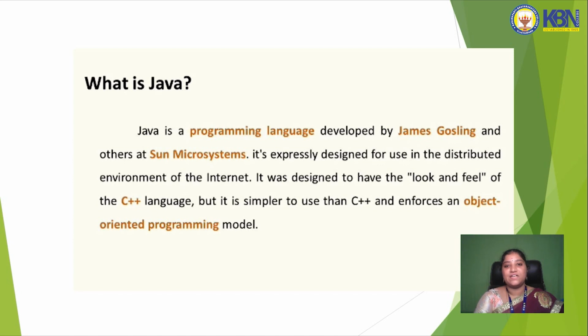Java extends the C and C++ languages. In C, we can use only syntax, and in C++ we can use OOPS concepts also. With the syntax and OOPS concepts, in Java we can add more concepts. So that's why Java, like C++, enforces an object-oriented programming model.